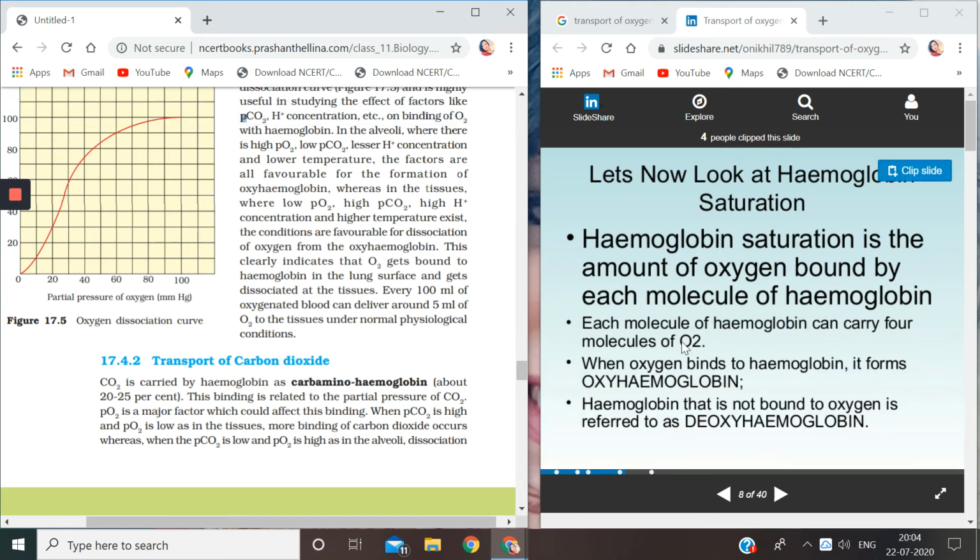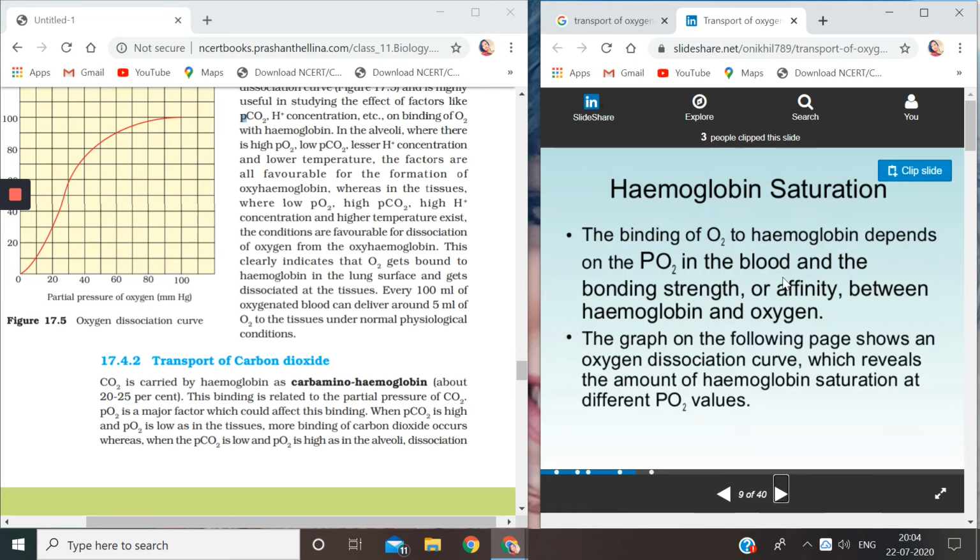Again, on the slides, I would like to explain this once more, that each molecule of hemoglobin can carry 4 molecules of oxygen. When oxygen binds to hemoglobin, it forms oxyhemoglobin, and hemoglobin that is not bound to oxygen is referred to as deoxyhemoglobin. Next, hemoglobin saturation.